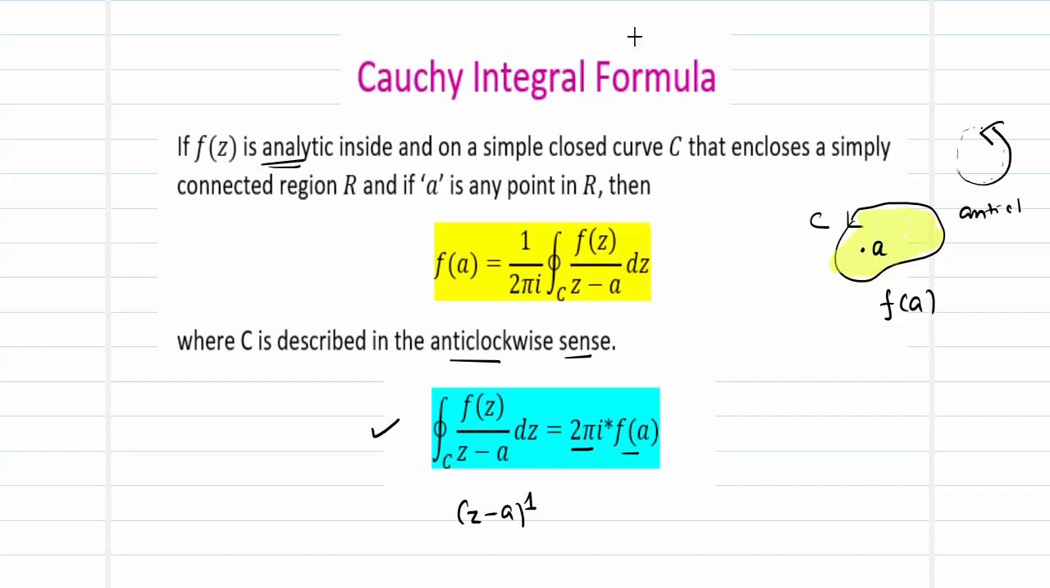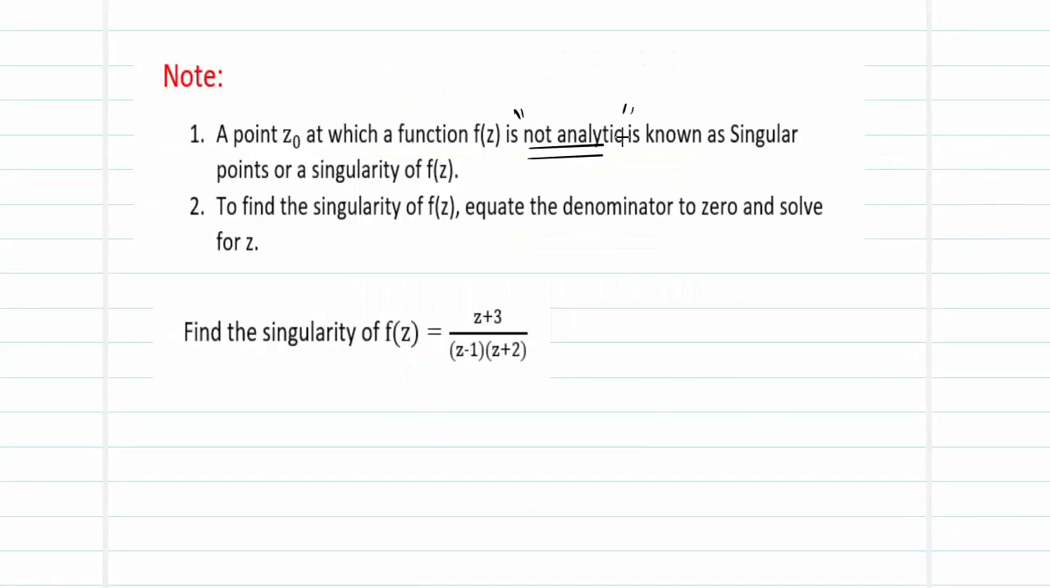So we are concerned about the points where it is not analytic. So what are those points called? The point at which the function is not analytic is referred to as a singular point. We call them singular points, or you can also refer to it as a singularity of f of z. At certain points, they are also referred to as poles, P-O-L-E-S. Poles and singular points are one and the same.